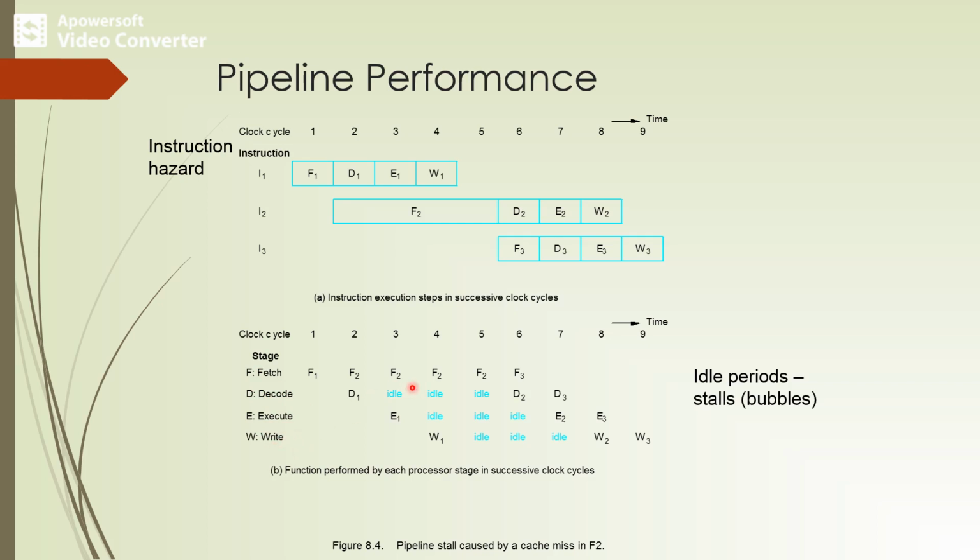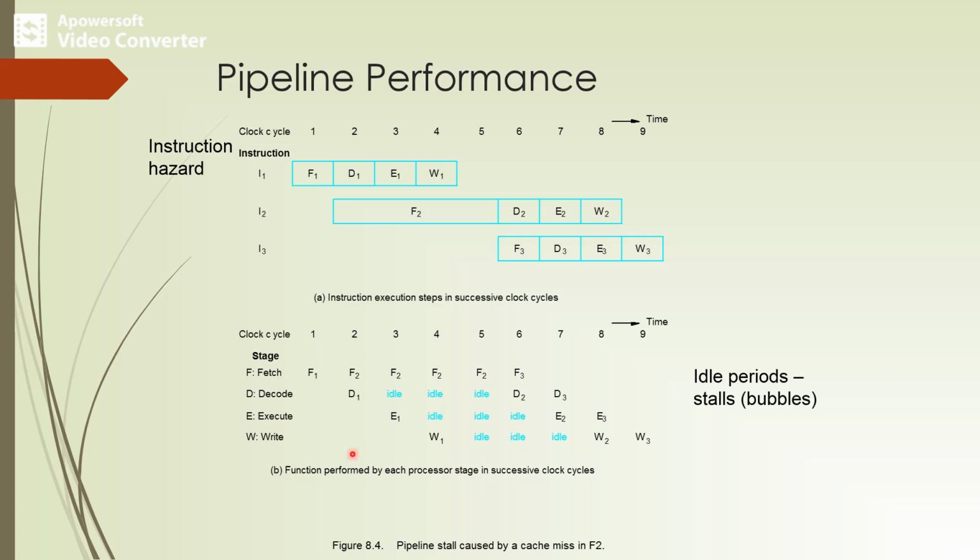So here we can observe that the instruction decode phase is idle from cycle 3 to cycle 5.